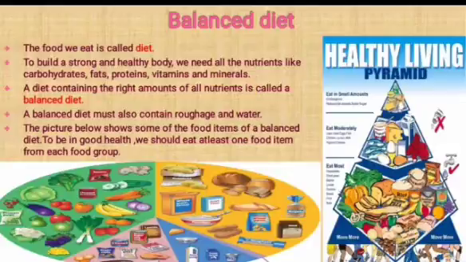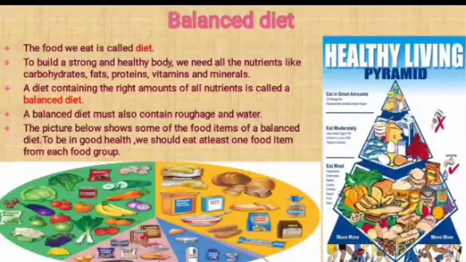So, if we want to be healthy, we need all the nutrients in our diet. So, a diet containing the right amounts of all nutrients is called a balanced diet. So, our diet should have all the nutrients in the right quantities, not too much of one and not too little of the other. We cannot get all these from one type of food. So that is why we have to have a diet which has all the nutrients in the right quantities.